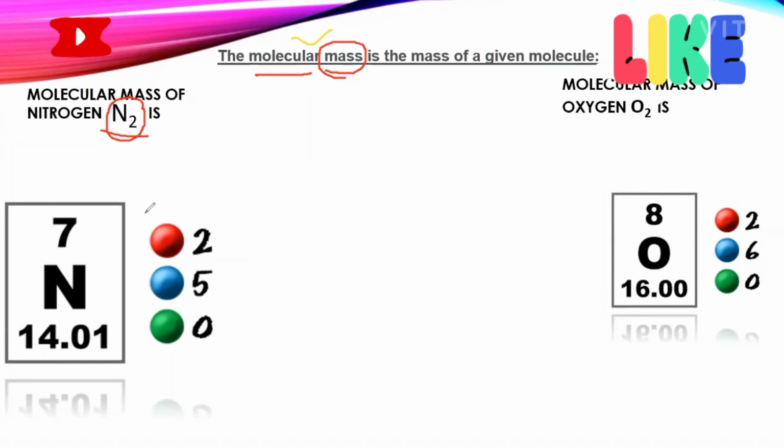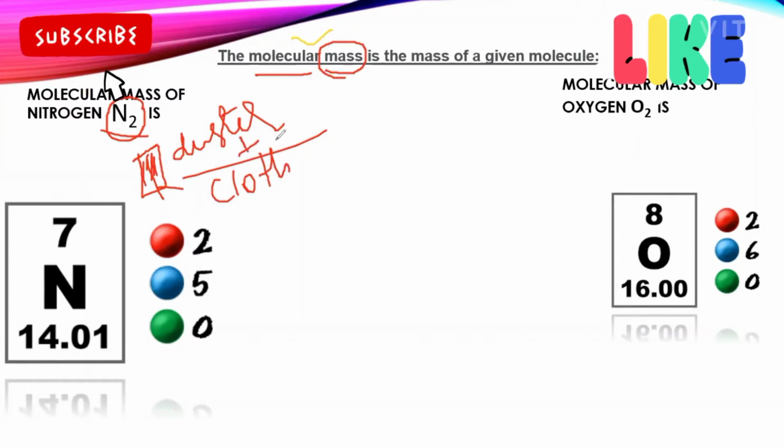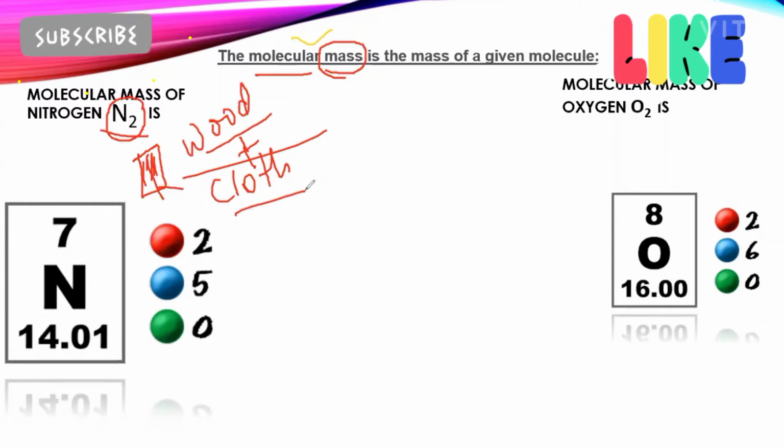As we know, mass is the material present in a substance, like wood. Suppose we have taken a duster. This duster is made up of wood. In the duster, how much wood is present, that is called its mass. And some cloth is also there to clean the board. So cloth plus wood, by which the duster is made, is the mass of the duster. Wood is the hard part, and to rub the blackboard, the cloth is pasted on it.